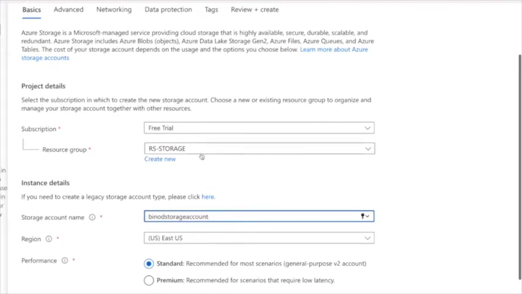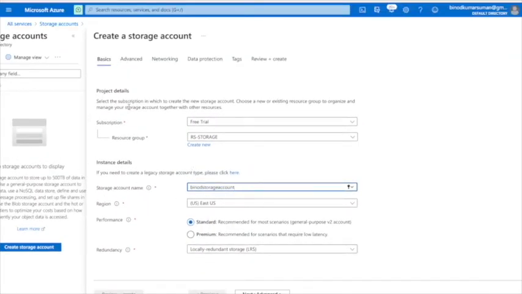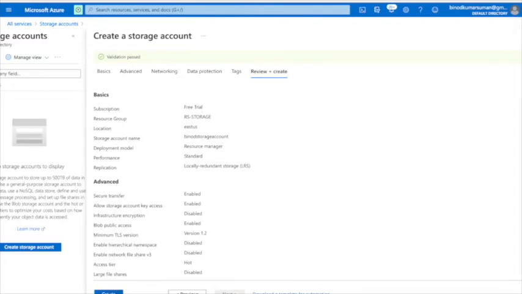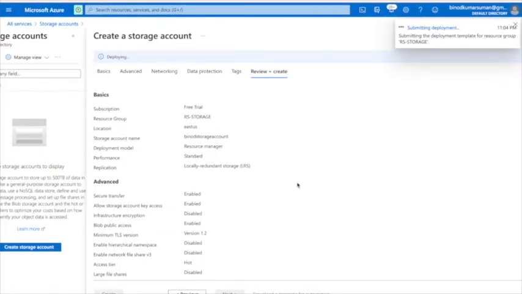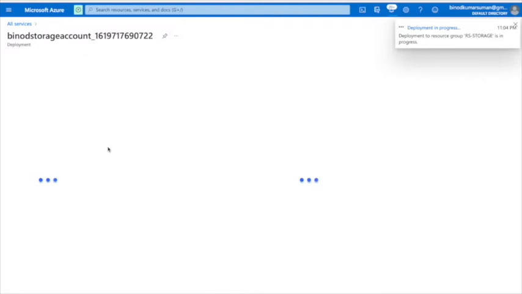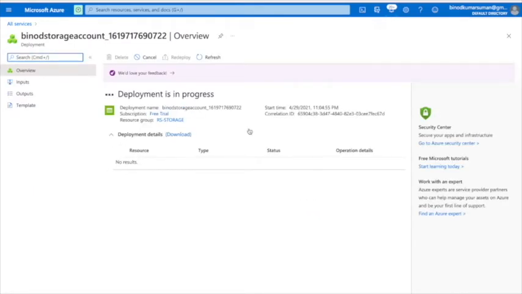I select the source group that we created, standard, right? Now go. Once it is done, then you can create the first container as a blob, and I will show how to share the data, how to upload the data, how to access the data in blob.